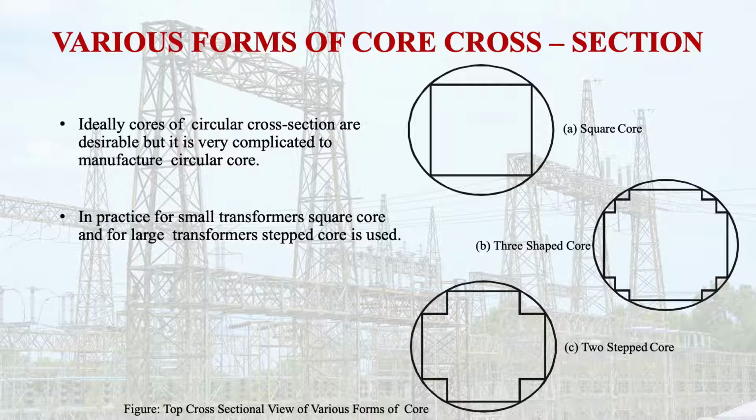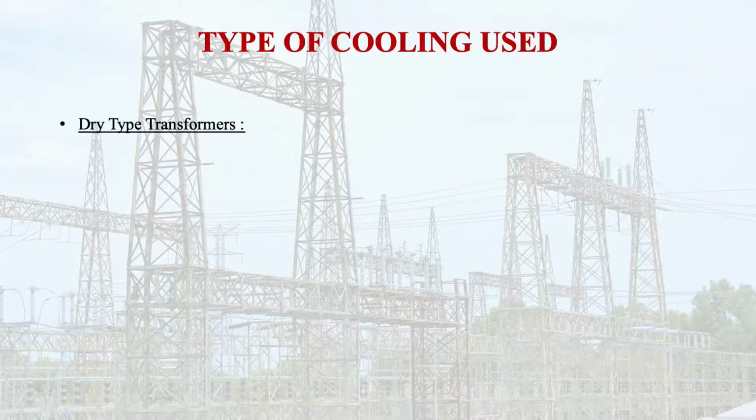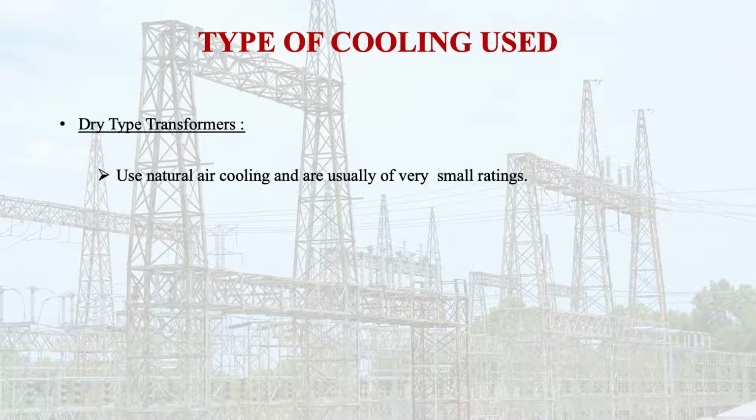Then on the basis of the cooling used, this can be a dry type transformer or an oil filled transformer. When we use a dry type transformer, it uses natural air cooling. That means they are usually of very small rating, because the rating of the transformer depends on the kind of cooling we are using in the transformer. Because a high rating transformer requires effective cooling.